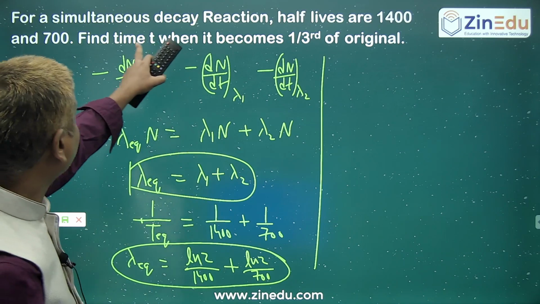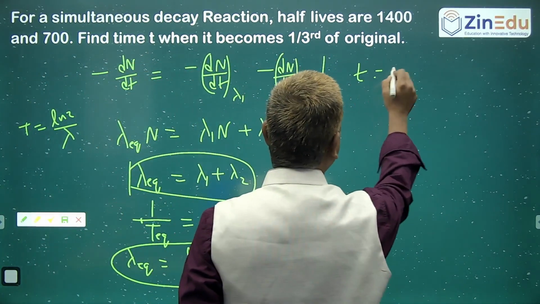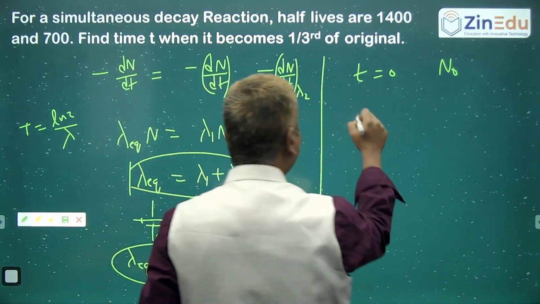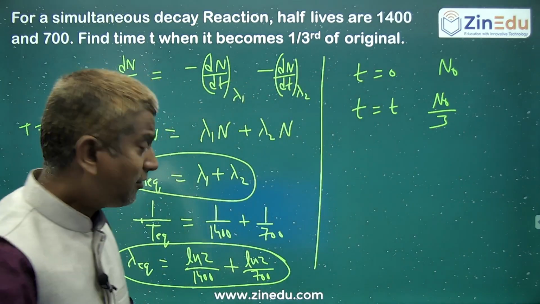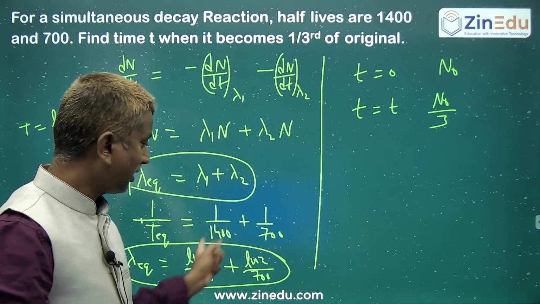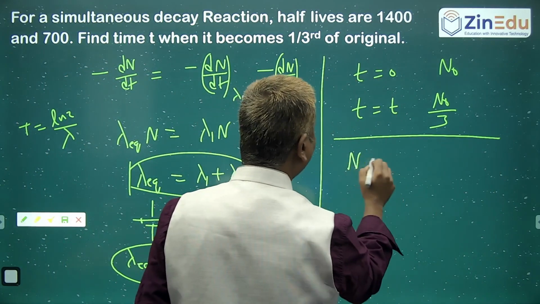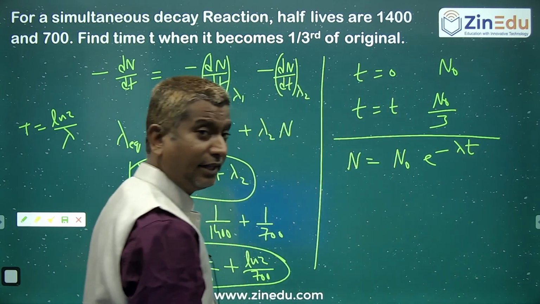Now they are asking, find the time when it becomes 1/3 of the original. Let us say at T equal to 0, N naught number of nuclides are there. After some time T, it is becoming 1/3 of that. Now it will have an equivalent lambda. So you know the relation that N is equal to N naught into e power minus lambda t, decaying.